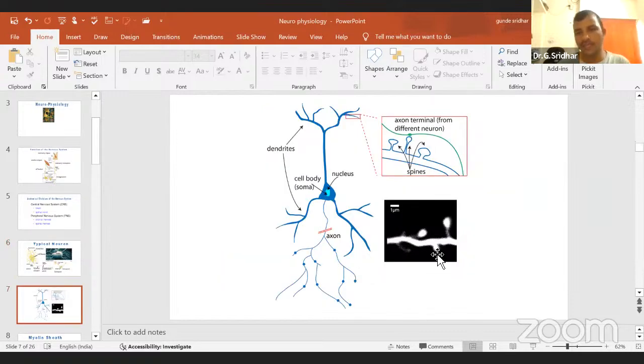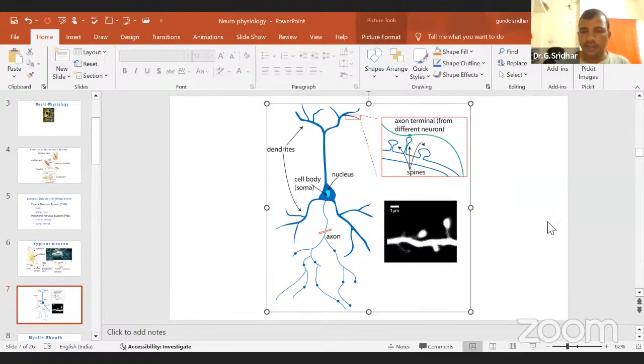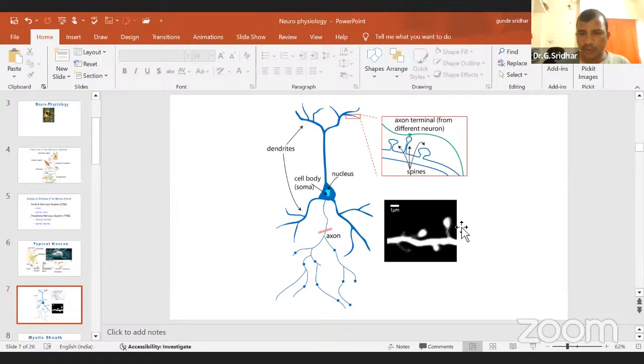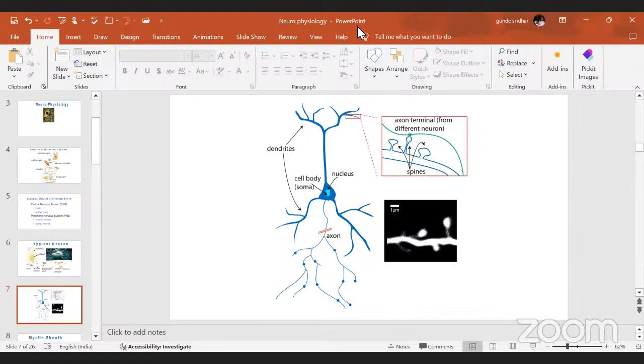Then you can see the same diagram I kept here, as seen under an electron microscope. You can see the axon like this. This is dendrites. This is a nucleus. And this is the soma or cell body. Then this is the axon. The axon has a button-like structure. This is called an axonal terminal, which will pass the information to the next neuron. Is it clear? Or any doubts? Yes, sir. Very good.